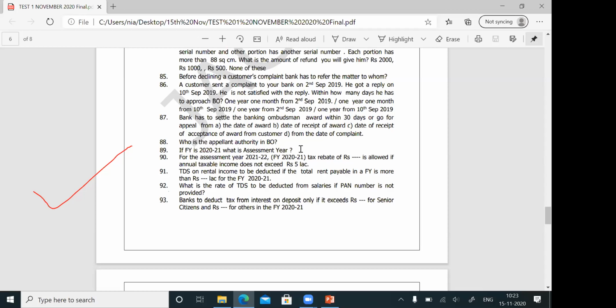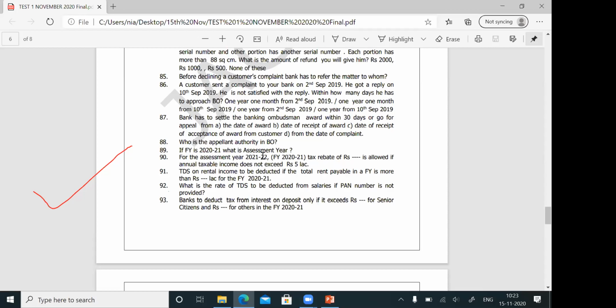So what are all the income we are getting? We have to file an income tax return in the following assessment year. If the financial year is 2021, the assessment year is 2021-22. Financial year 2021 means the assessment year will be called 21-22. For the assessment year 21-22.